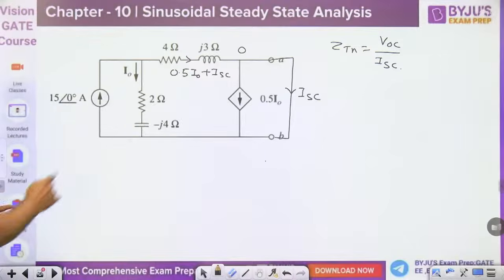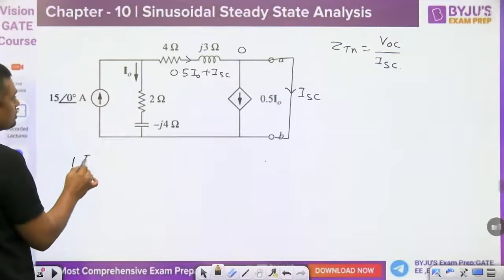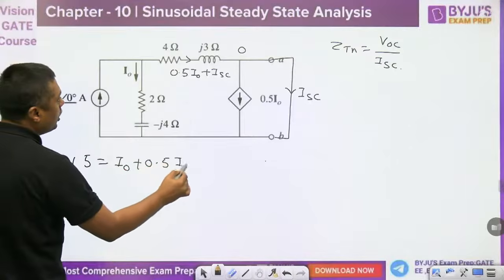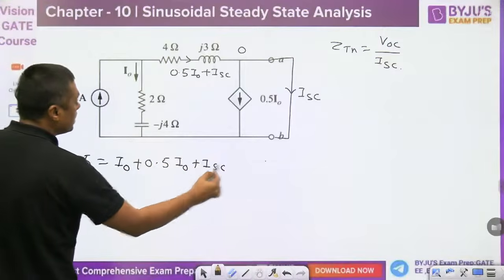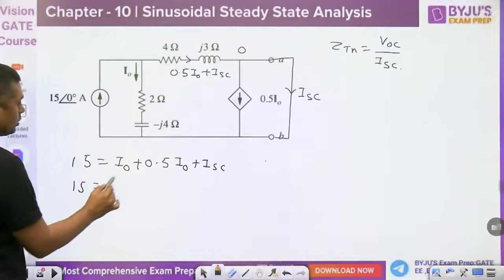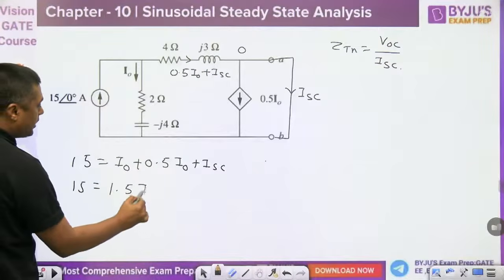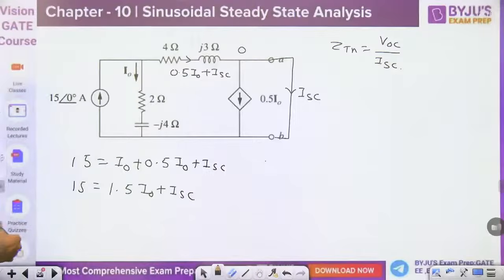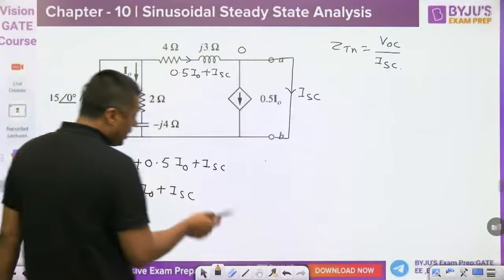You have to apply the KCL at this point. 15 is equal to I naught plus 0.5 I naught plus ISC. And it will become 15 is equal to 1.5 I naught plus ISC. Okay. Then what is the relation between ISC and I naught? Already we have applied the KCL.